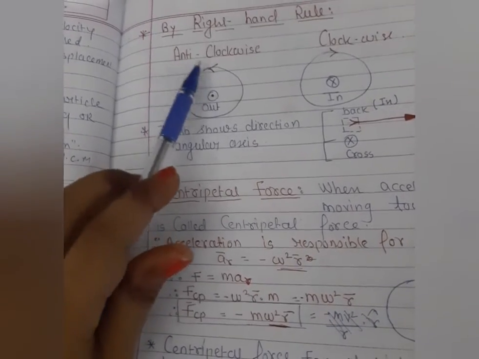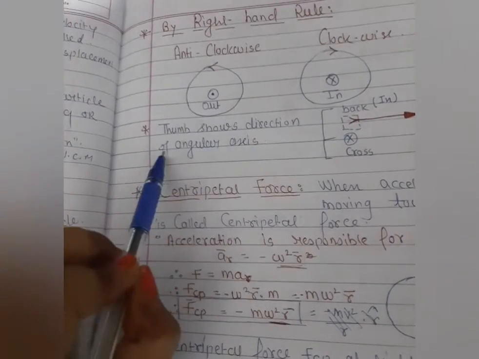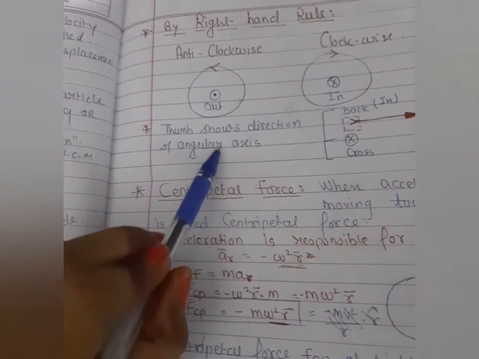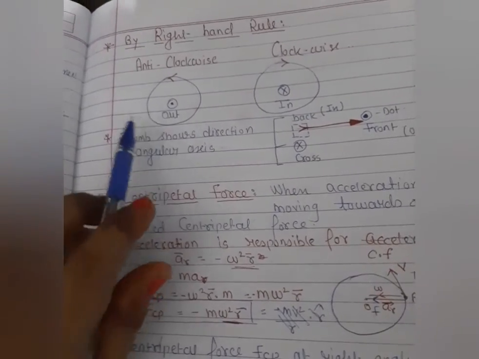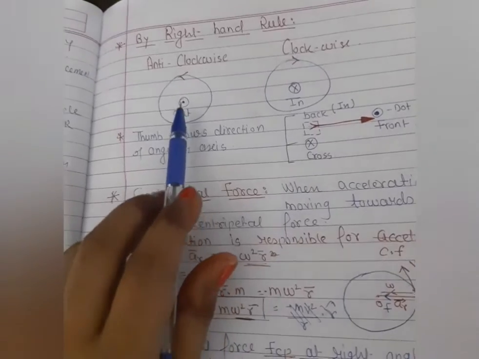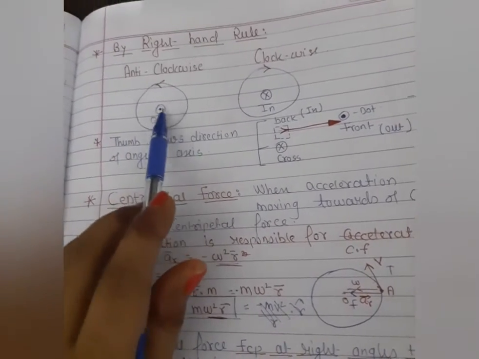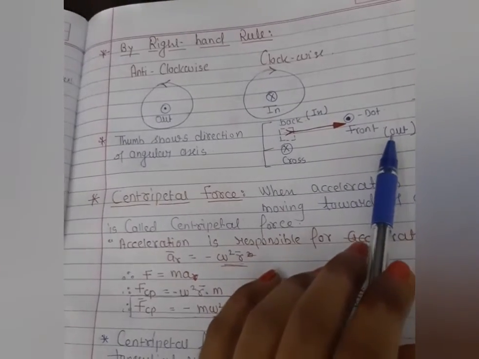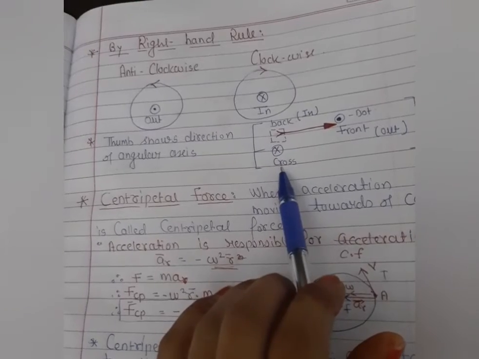When the direction of the particle is anti-clockwise, the thumb shows the direction of the angular axis. So here we are getting two conditions according to the rule of vectors, dot product and cross product. We get the dot product when we have the outward case. We get the cross product when we have the inward case.